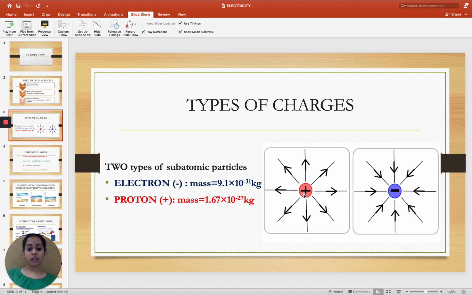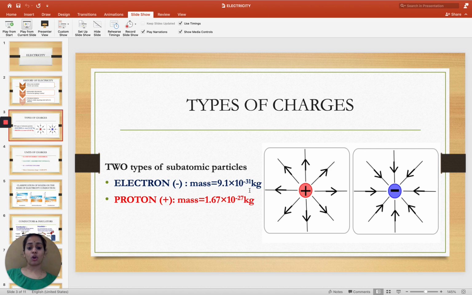So this charge is called proton or positive charge, this is called electron. These are the two types of subatomic particles. The mass of electron is much lower than the mass of proton. So positive charge is heavier than the negative charge. And these are the figures.